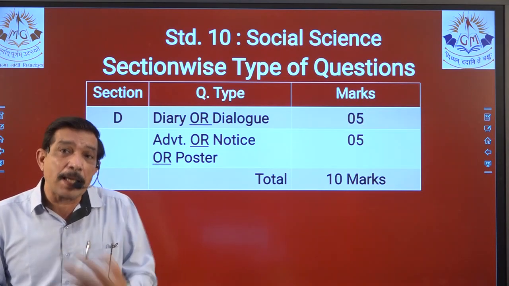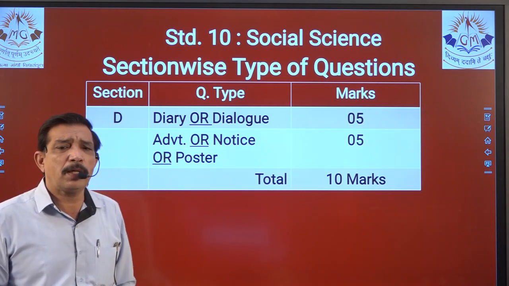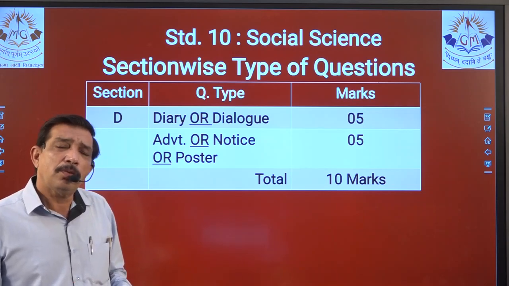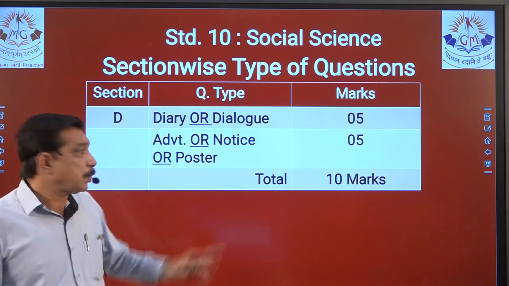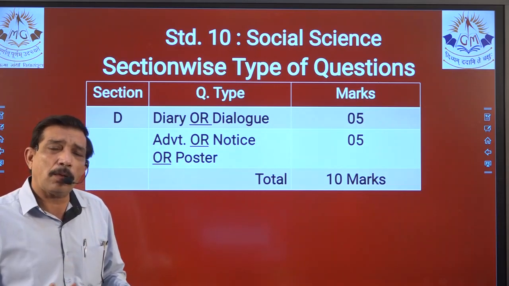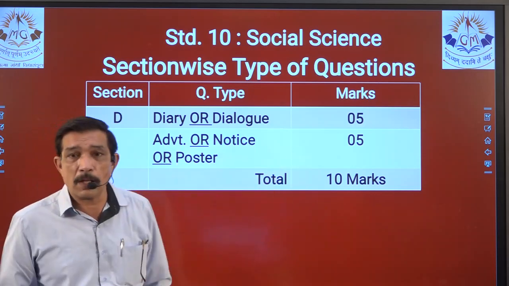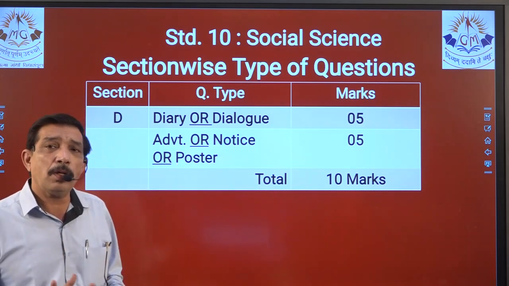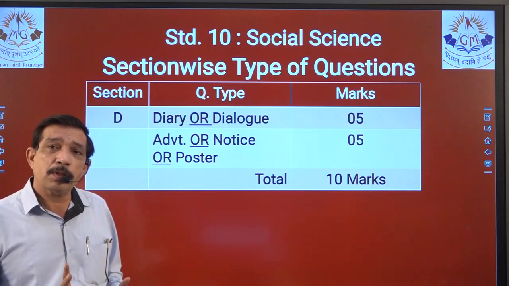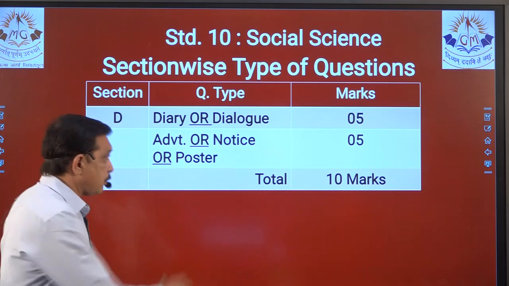We are going to waste time over here for 5 marks. Other than that, we are thoroughly aware of the advertisement and notice, which we have done in a very good manner. So here also one option is being cut, which is poster. We are not going to think about that. We are not going to attempt poster because 3 options are given for 5 marks, out of which we are very well aware of the 2 options, that is advertisement and notice, right? So there is a total of 10 marks.